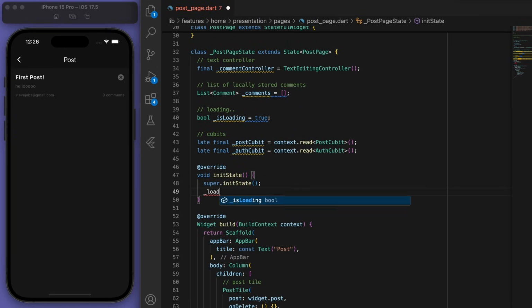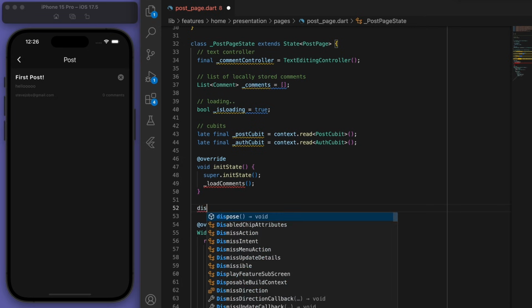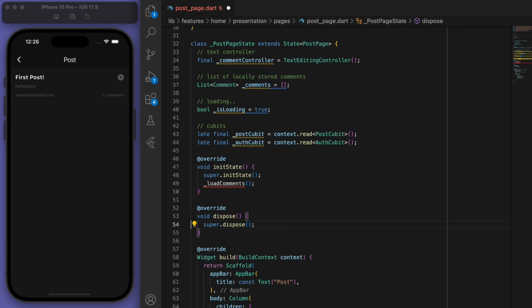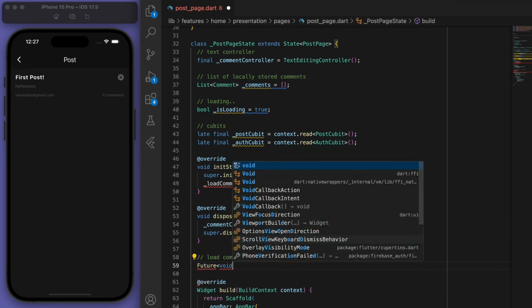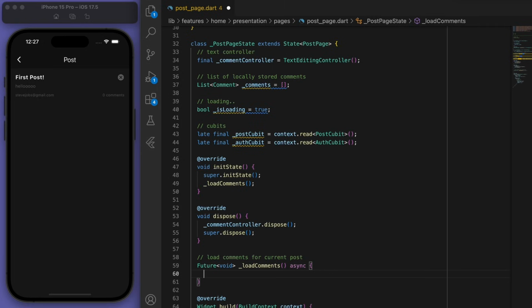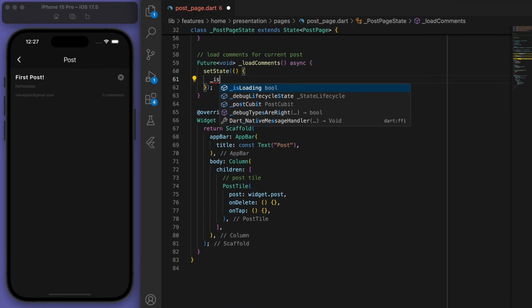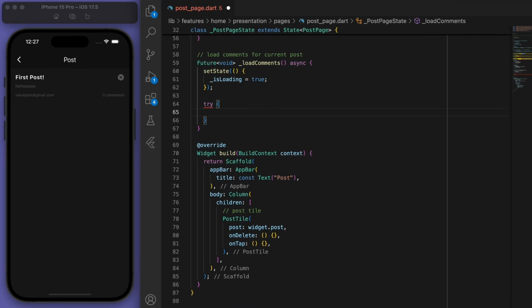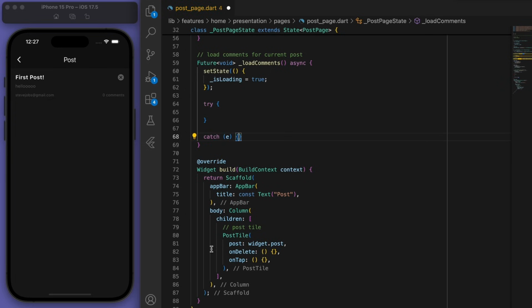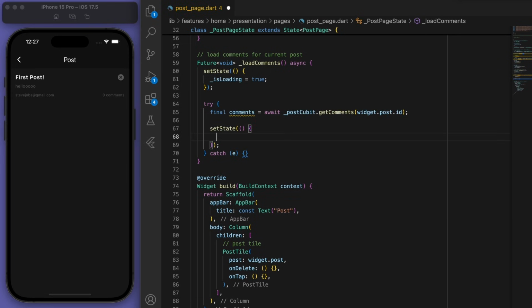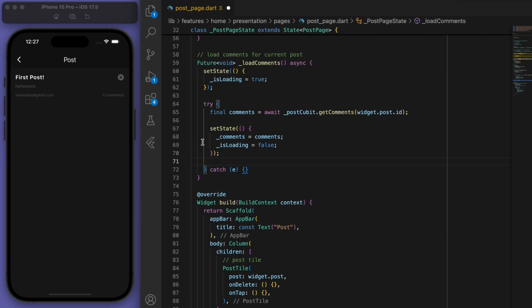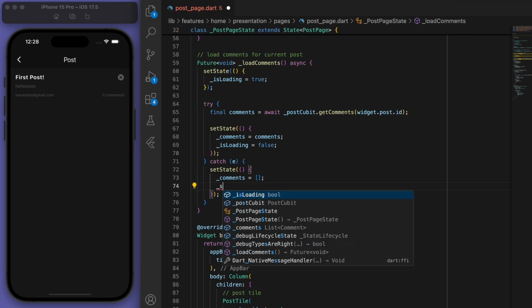So in the initial state, let's load the comments. And by the way, it's good practice to dispose of all of our controllers just to control for memory leaks. Now the main thing here is loading the comments for this post. Right, so at the start, let's just say loading is true. And we're going to try to go to our post cubit to get the comments for this post. Okay, if we have it, let's update the state successfully. And otherwise, we're just going to display the error.